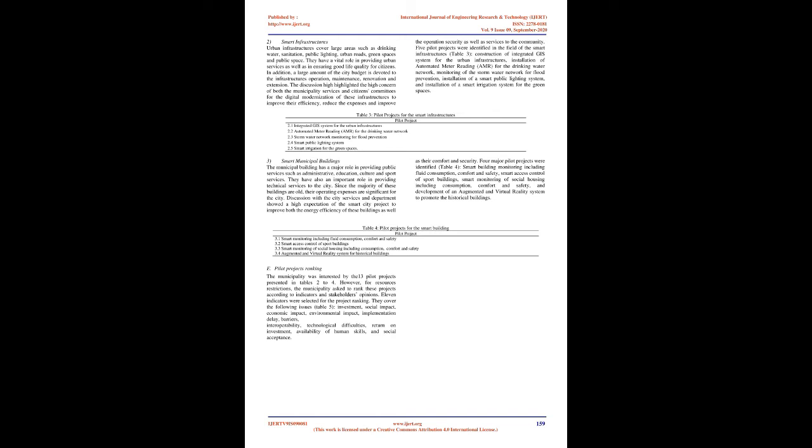The discussion showed that the smart city solution should cover the following three fields: 1. Community and services, 2. Infrastructures, and 3. Buildings. The following sections present these fields as well as the pilot projects. 1. Smart community and services. The discussion with the city stakeholders showed the existence of a strong tradition in the city for social actions and participatory democracy, which is a major feature of the Smart City.